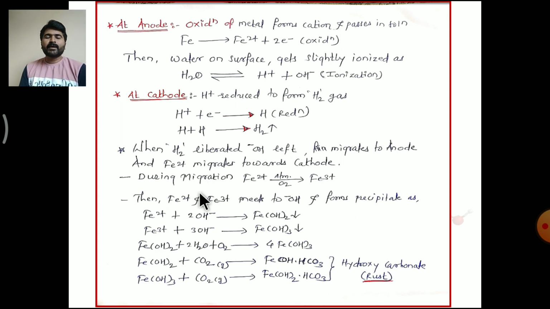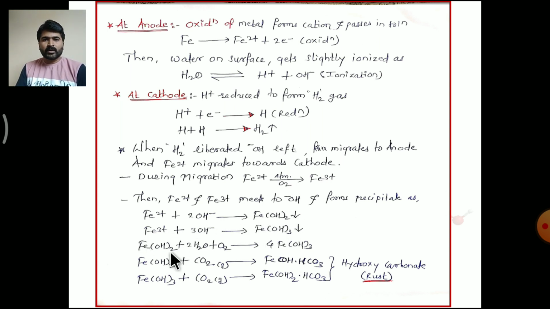During the migration of Fe2+ ions, some Fe2+ ions are oxidized to Fe3+ ions in the presence of atmospheric air. Then the remaining Fe2+ ions and the Fe3+ ions meet the OH- ions, and ferric hydroxide and ferrous hydroxide are formed.